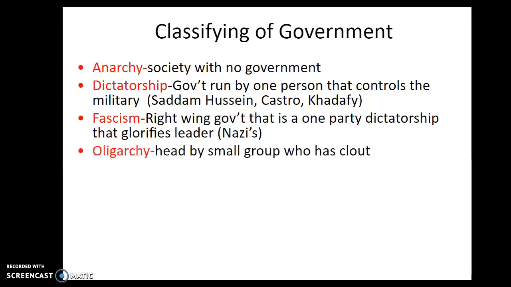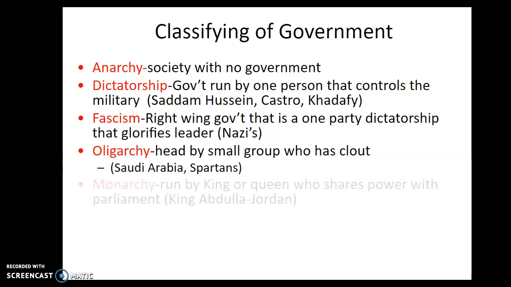Oligarchy is headed by a small group of people who has clout. Saudi Arabia would be an example of this. The Spartans would be an example of this. The Spartans had a triumvirate back in ancient Greece. They had three people basically that were in charge of the Spartan city-state.